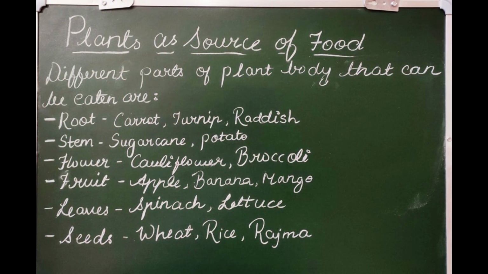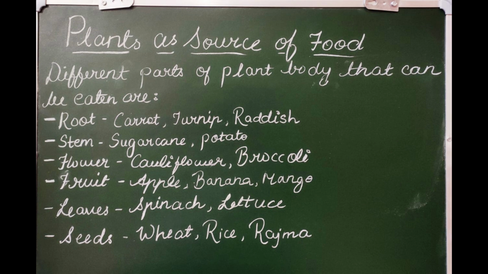Plant as a source of food. We get a major part of our food from green plants. We get cereals, pulses, vegetables, fruits, spices, oil, sugar and beverages from plants. Various parts of plants such as roots, stem, leaves, flowers, fruits and seeds are used as food by us. The parts of the plant which can be eaten are called edible plants.